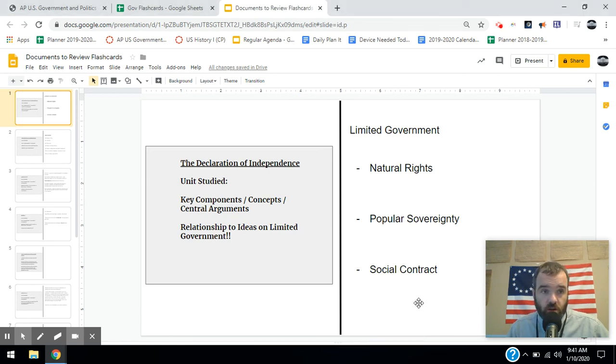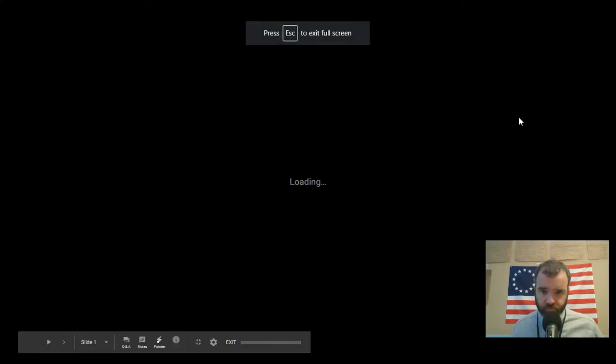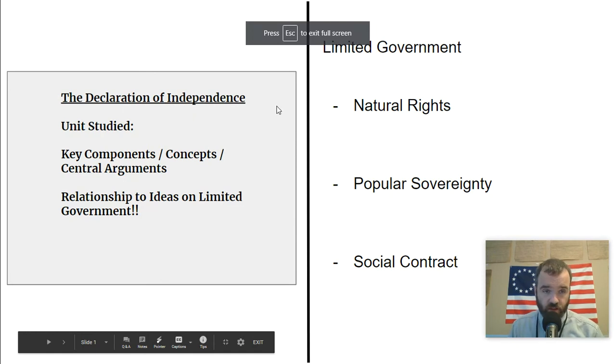All right, so let's start our flashcards for our core documents for the course. I've actually made a slideshow here so we can go through each of the documents and have a little more space to put a few of the key things you need to know about each one on your flashcard. So on the left here, we have the flashcard. The first document is the Declaration of Independence.